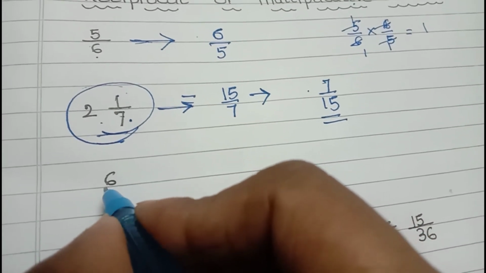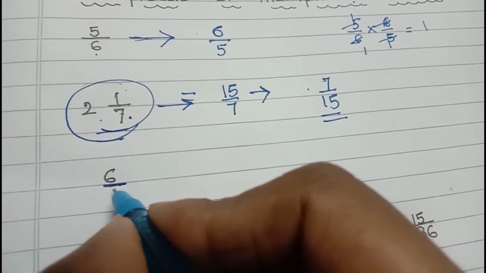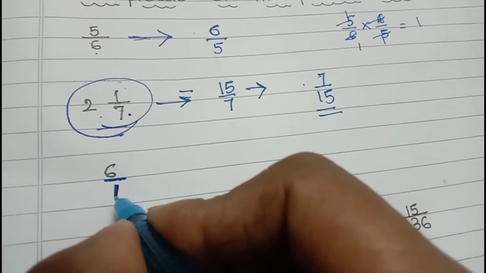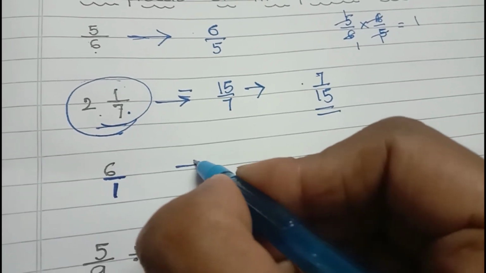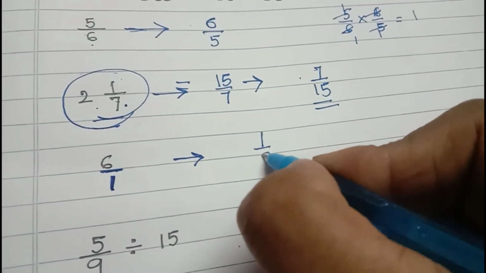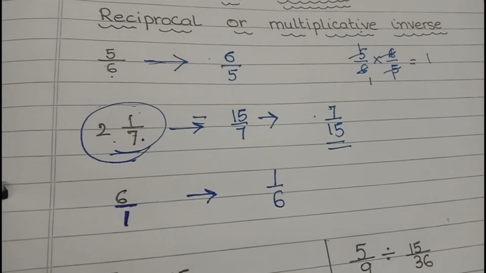Now whole number, if you see whole number, the whole number has a hidden denominator 1. So its reciprocal will be 1/6. Now let's come to the sums.